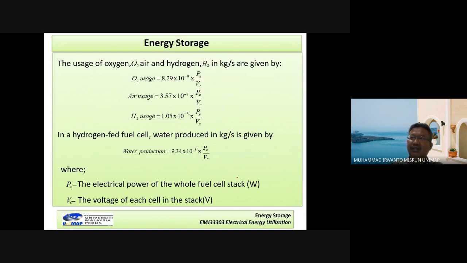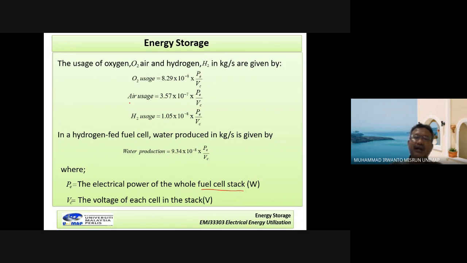Each fuel cell has its own voltage, and cells are connected together, maybe in series, to increase the voltage, and then the power can increase with the series connection. The total connection we call the fuel cell stack, power in watts. And PC here is the voltage of each cell in the stack. PC is the cell voltage, PE is the power of the whole fuel cell stack.